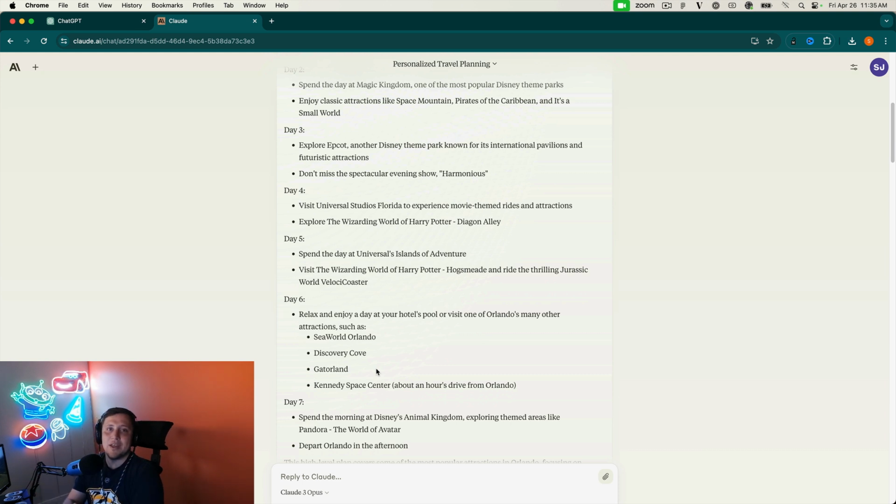However, there's a big if and a massive if here. If you're looking at large language models just for technical needs, I think ChatGPT is still the way to go. But if you're looking for a large language model that's going to help you do everyday tasks, I would lean towards Claude to do those things. So Claude takes the win here, but with a pretty massive asterisk on the technical side.